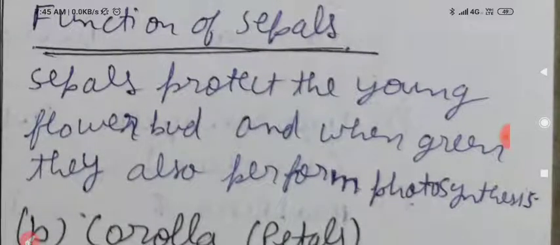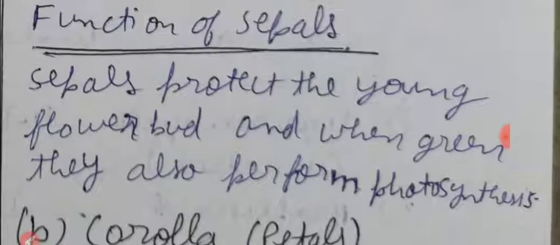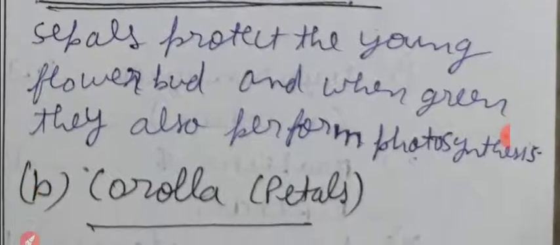So, my dear students, this is the function of sepals: they protect the young flower bud, and when green they perform photosynthesis.